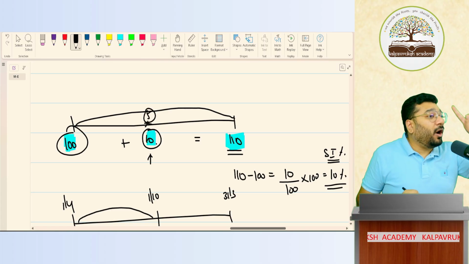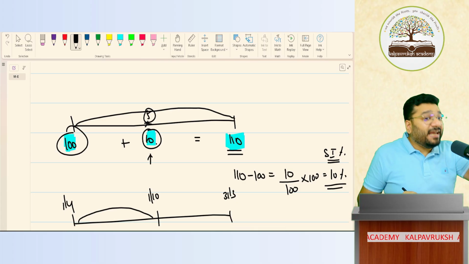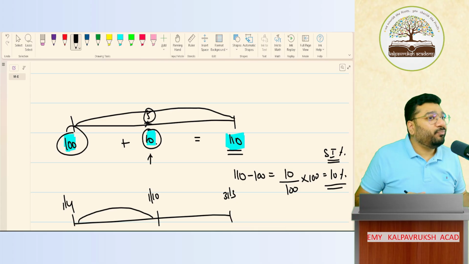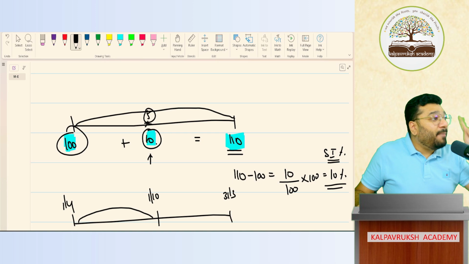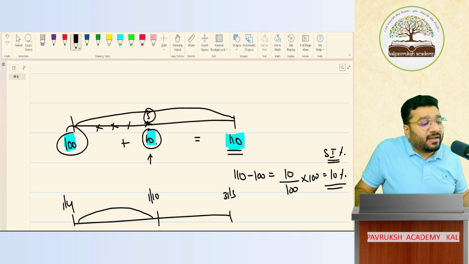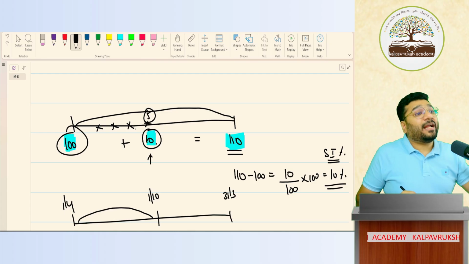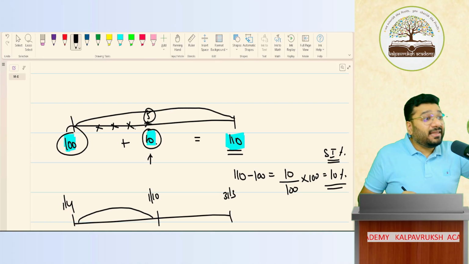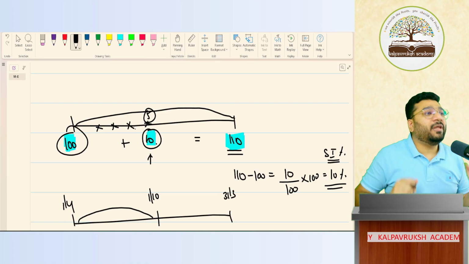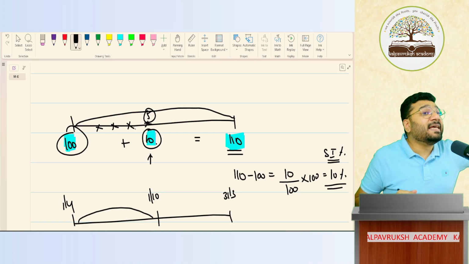But that 5 was not reinvested. Even if it was reinvested, we did not get the interest for that. The money did not reach us. What would the banker have done? He earned money during the half year, and that money he actually invested. He gets profit from it, but that profit is not given to you. Because the interest you've taken from the bank is simple interest.